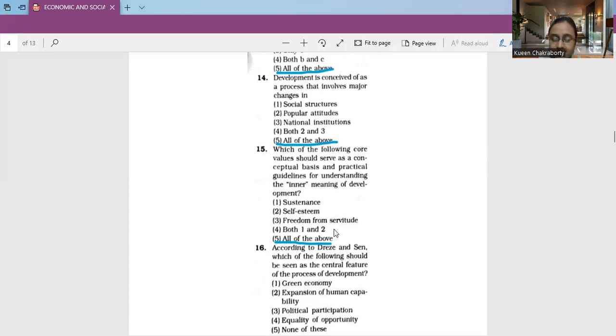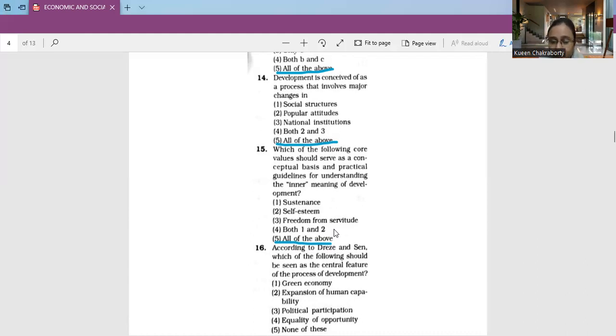Now, according to Drèze and Sen, in recent years, development economics has been taking a much more inclusive view of the nature of economic development. One way of seeing development is in terms of expansion of the real freedoms that the citizens actually enjoy to pursue the objectives they have reason to value. And in this sense, expansion of human capability can be a broader term, so we can consider that as the central feature of the process of development.